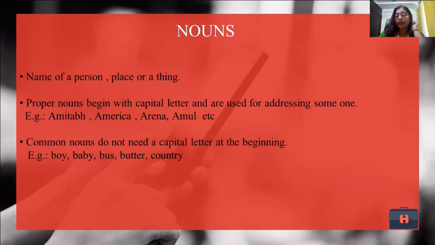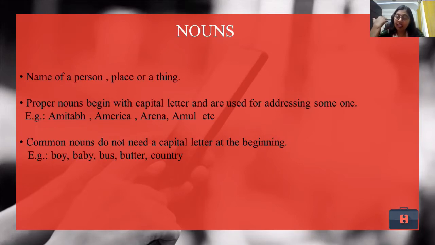Now, what do we mean by proper nouns? Let us go deeper into it and let us learn more about it. That is, a name of a person, place, or a thing is a proper noun. Proper noun always begins with a capital letter. Doesn't matter if the word is in the middle of the sentence or at the beginning of the sentence. Wherever a proper noun comes, you have to use a capital letter to begin. Some examples of proper nouns are Amitabh, America, Arena, Amul.